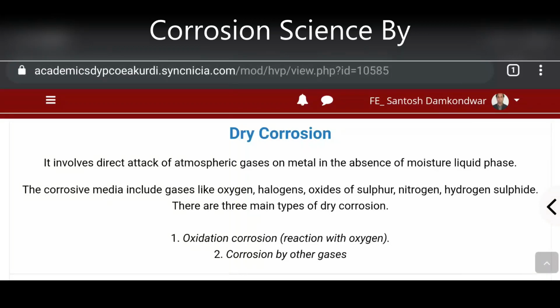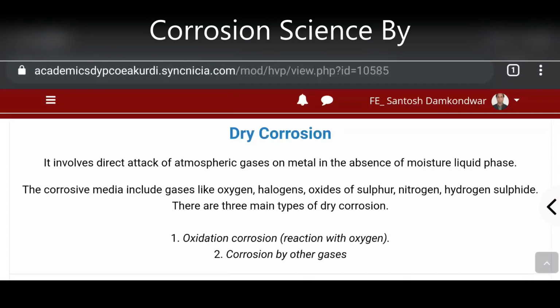Because in this case, gases are directly attacking the surface of the base metal, and thereby the metal gets corroded. The corrosive media such as oxygen, halogens, oxides of sulfur, nitrogen, hydrogen sulfide, etc., or various other gases attack the surface of the metal, and thereby corrosion takes place. There are various ways in which corrosion takes place.